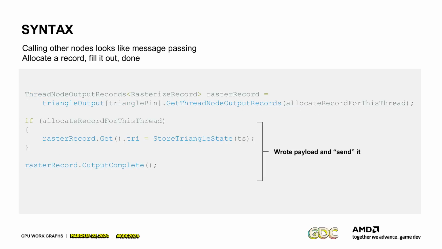Calling other nodes, that's where the message passing really shines through. So the way it looks is you allocate a record and then you fill it out and then you send it off. That's really all that's happening here. You can see this get thread node output records, that's the allocation. Then you fill out the payload, so you have to write the payload before you send it. And then you call output complete and the message is gone. So that's like an async remote procedure call, really. At that point, it never returns. So from this point on, the workload is just in the system and it will be processed at some point.